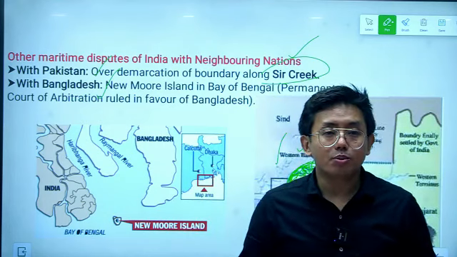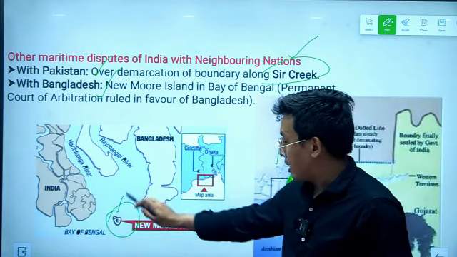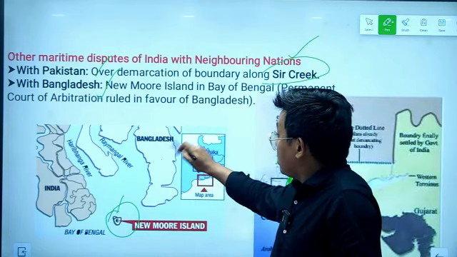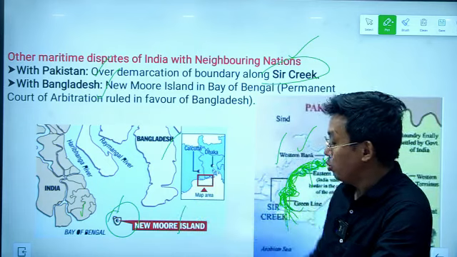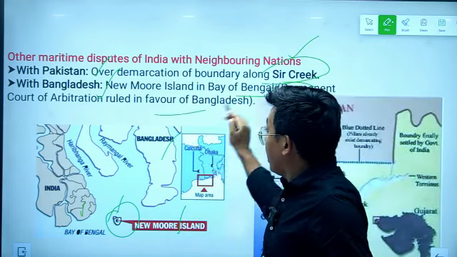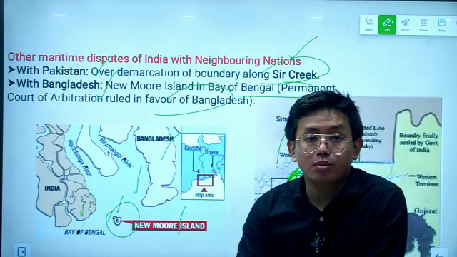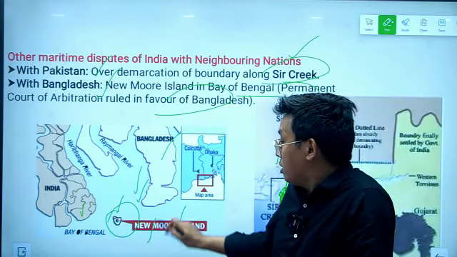Another important dispute is about the 𝐶 Island, which is located in the Bay of Bengal. Both countries, Bangladesh and India, claim rights in the 𝐶 Island, but the Permanent Court of Arbitration has ruled in favor of Bangladesh. As per the PCA, Bangladesh has exclusive rights in the 𝐶 Island.